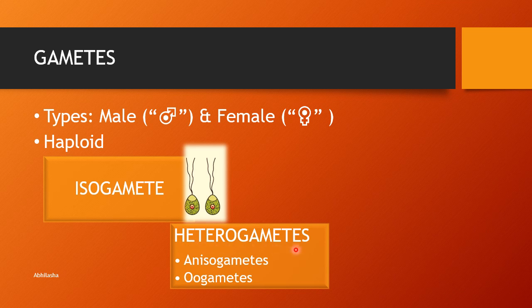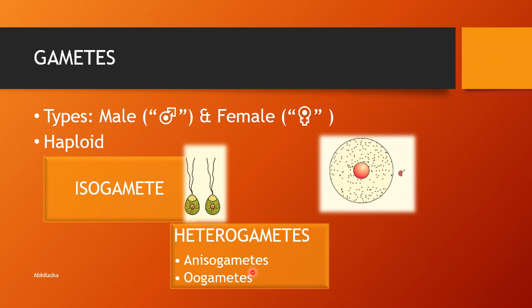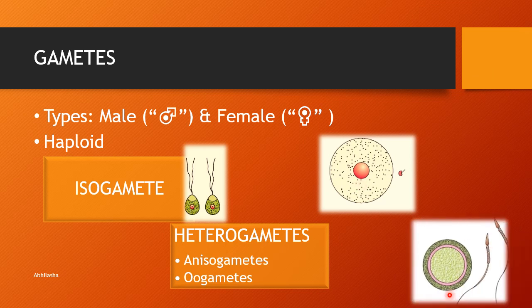The heterogametes may have male and female gametes that are different, also known as anisogametes. You can identify the male and the female separately. Then they may have specific features, such as the male gamete being very small and motile, known as antherozoid in plants or sperm in animals, and the female gamete being large and non-motile, known as egg or ovum.